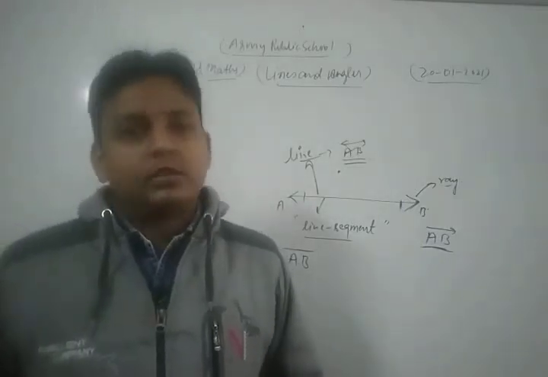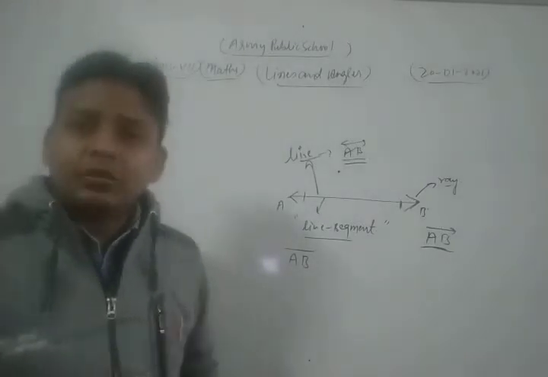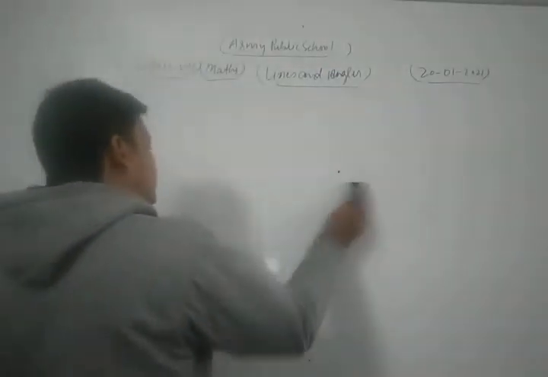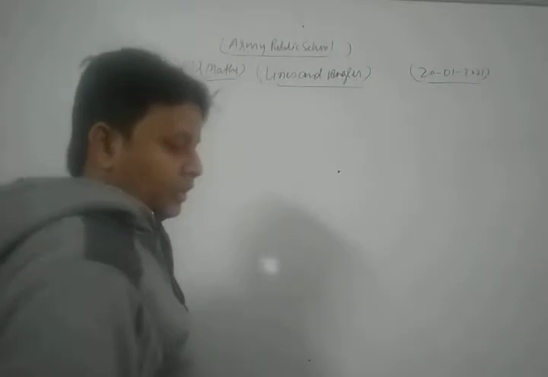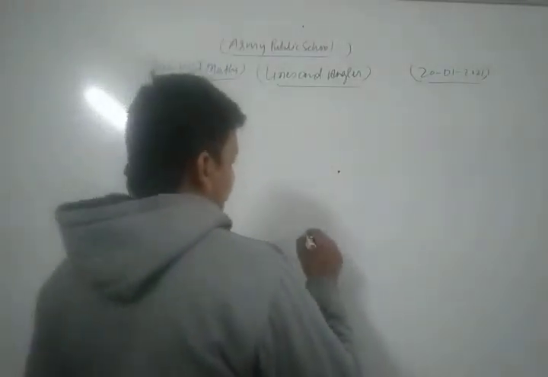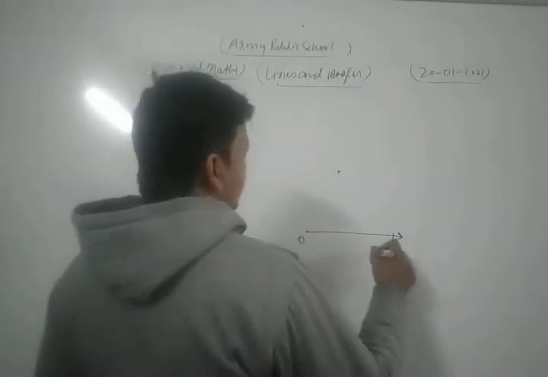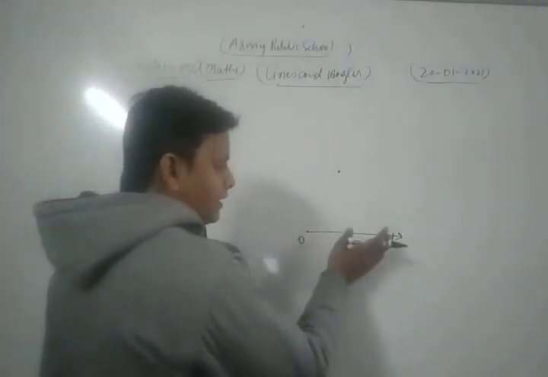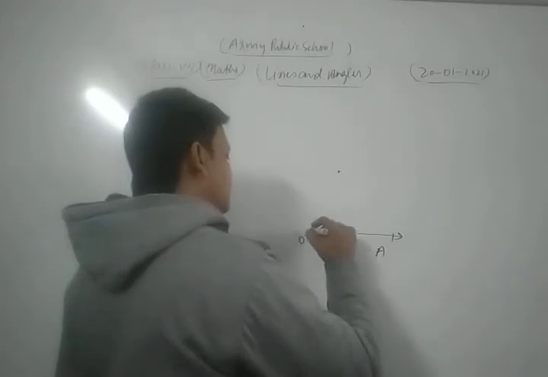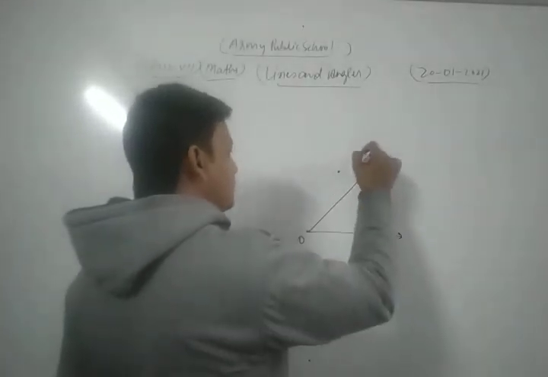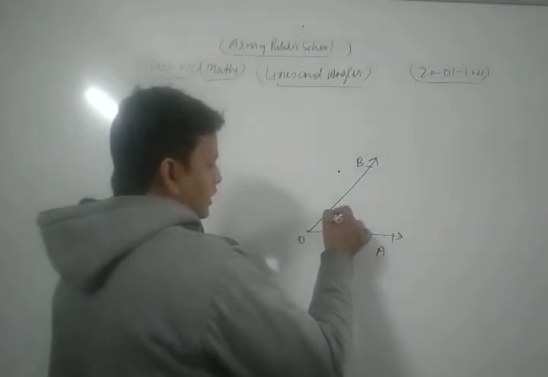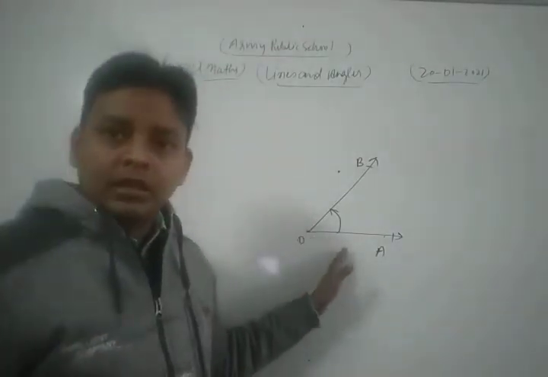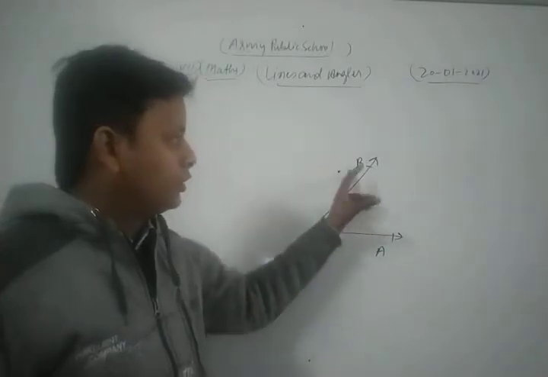Now, dear friends, we are going to discuss angles. Suppose we draw a ray OA, and suppose we rotate that ray in an anti-clockwise direction and its final position is OB.